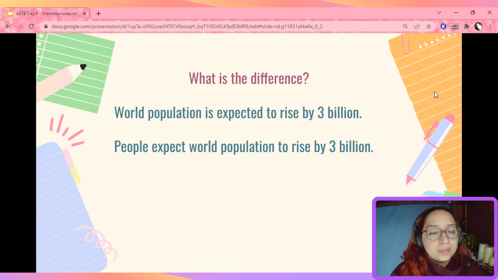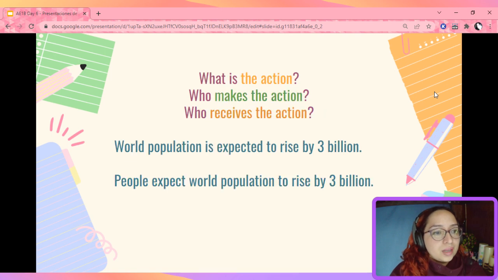If you notice, we're given the same information. However, the order of the subject and the object changed. Let's take a look at this. I want you to please read the sentences again. First, identify the action. That's right, you should find is expected and expect. Now, who makes the action and who receives the action? Well, you will see that people is who makes the action. And who receives the action? Well, the answer is world population.